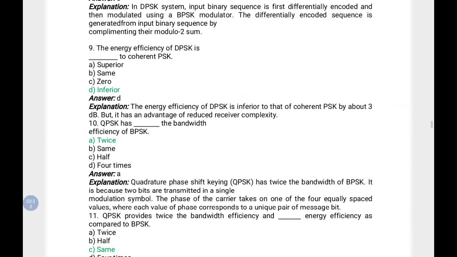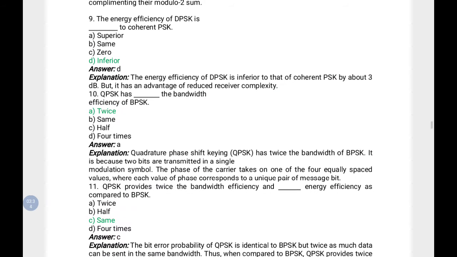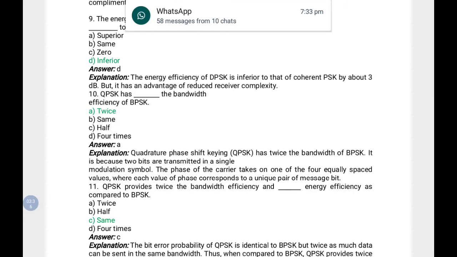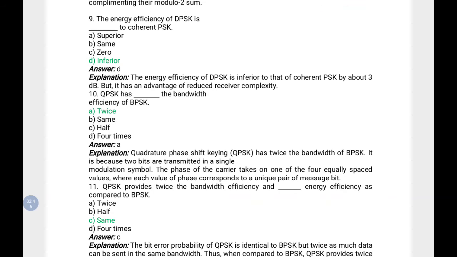The next question is, QPSK has dash the bandwidth efficiency of BPSK. It is a bandwidth comparison between QPSK and BPSK, and the answer is twice. QPSK has twice the bandwidth efficiency of BPSK.